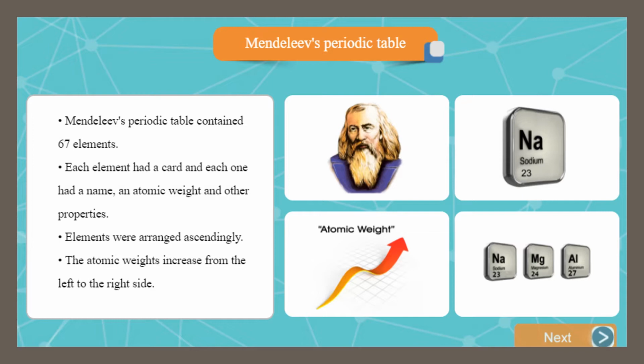So Mendeleev found the periodicity of the elements as the atomic weight increases from left to right. Mendeleev was the first scientist who classified 67 elements in one table, and also Mendeleev's table had advantages and disadvantages. Let's see.